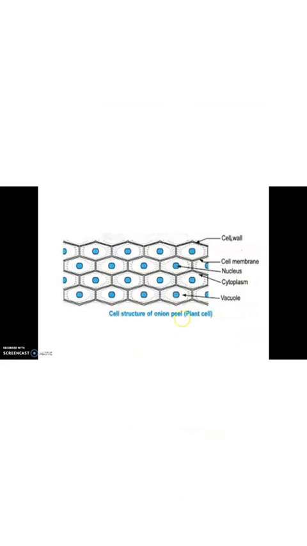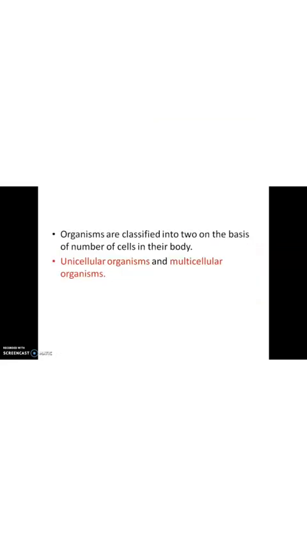So this is a microscopic view of onion peel. You just recollect your memories, children. So I will show you a diagrammatic representation of onion peel. Being a plant cell, it consists of a cell wall followed by the cell membrane, then the cytoplasm, and a centrally located nucleus. Clear?